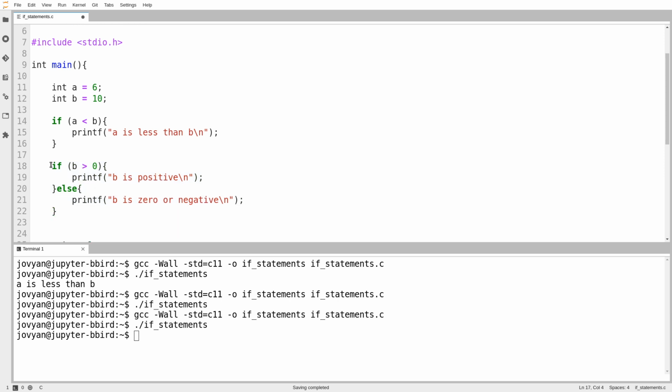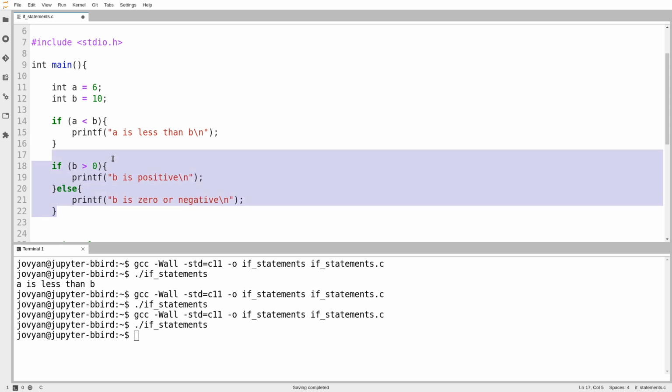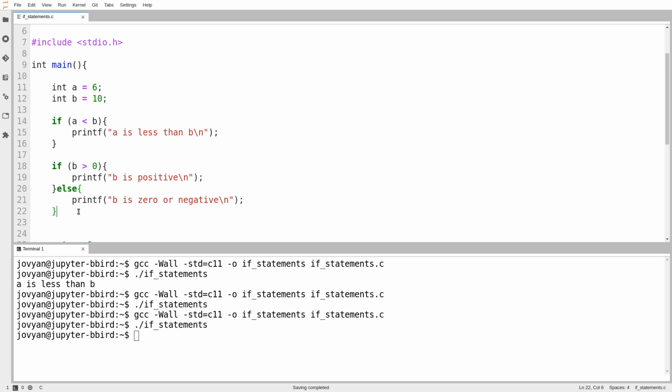When we get to line 18, we ask the question, is B greater than 0? And then we will fall into exactly one of the two cases. We will never do both, and we will never do neither of them. If the answer to the question is yes, we go inside the if, and then we skip down to the end. If the answer to the question B greater than 0 is no, we go inside the else, and then we skip down to the end. So we would consider these to be mutually exclusive. We only go into one of the parts, and we never go into both. So we'll try that out.